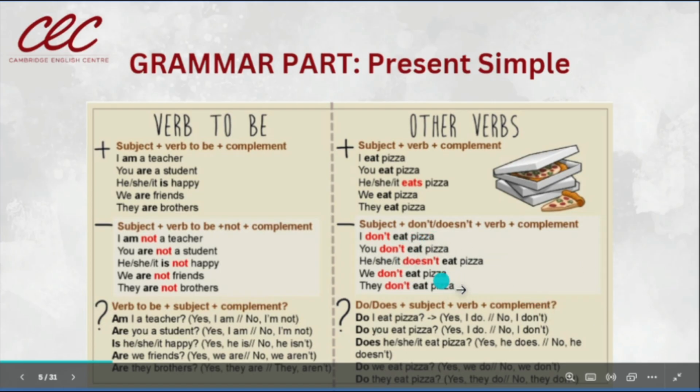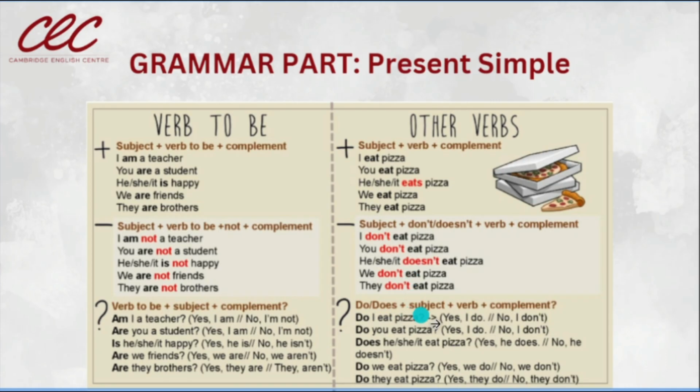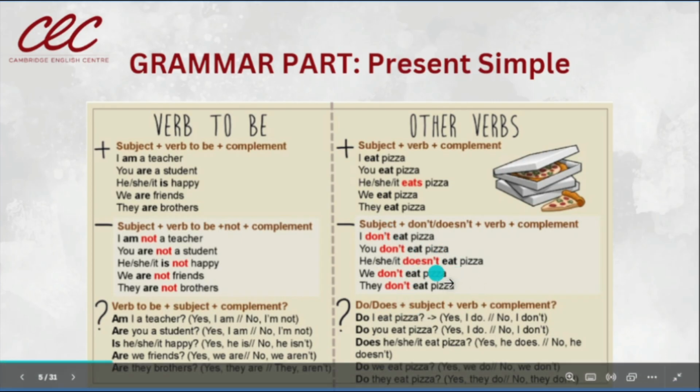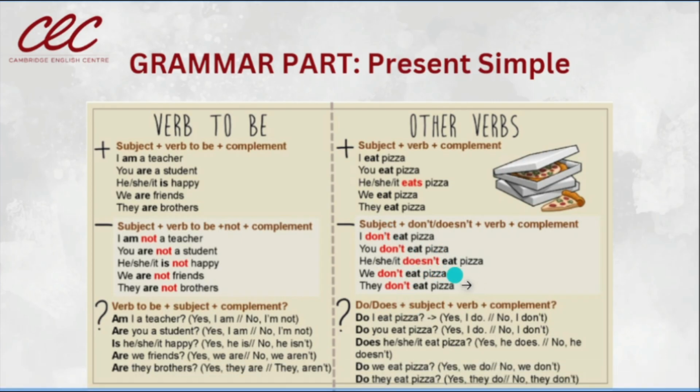Yes, in the negative form, we don't need to add the s at the end of the verb. If you see here, it says he, she, it doesn't eat pizza, without the s. That means that only in the positive sentences we add the s to the verb.